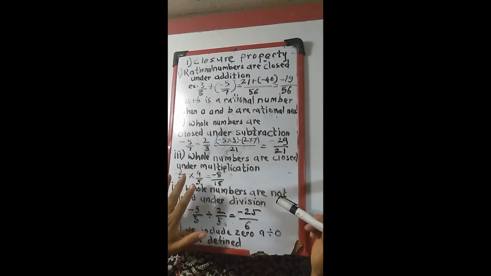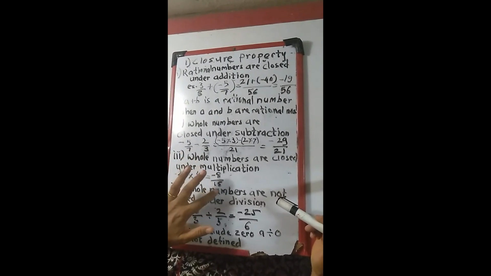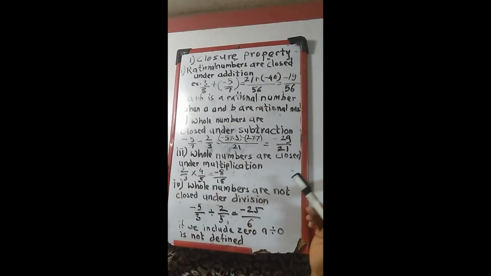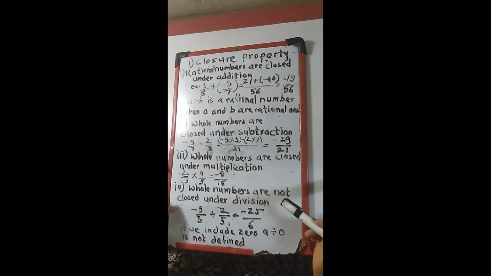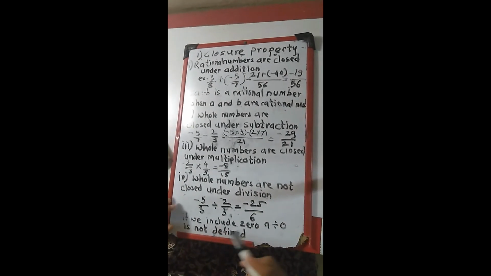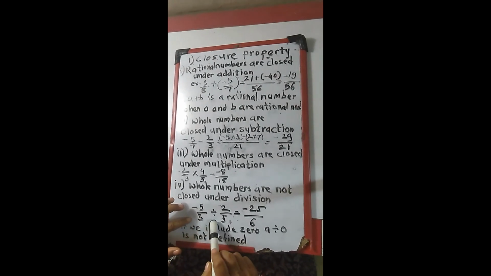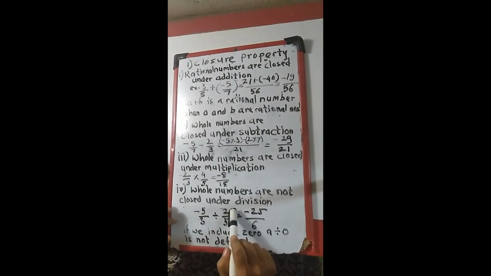So is it a rational number or not? Yes, because minus 8 upon 15 is a negative fraction. So multiplication also satisfies the closure property. Next we are going for the division. In this also, minus 5 upon 3 divided by 2 upon 5. So this is one rational number, and this is the other rational number.